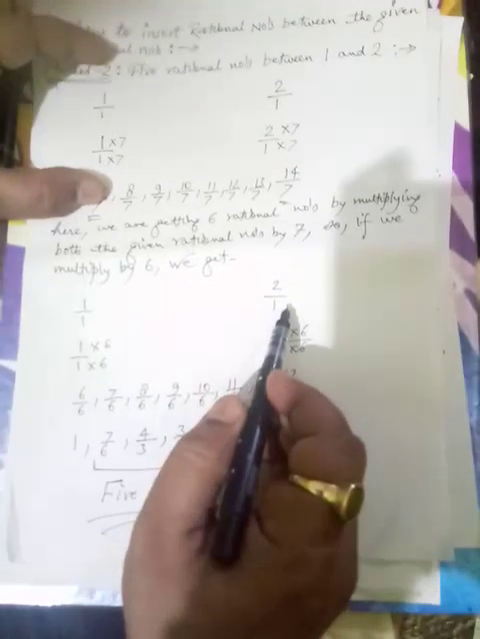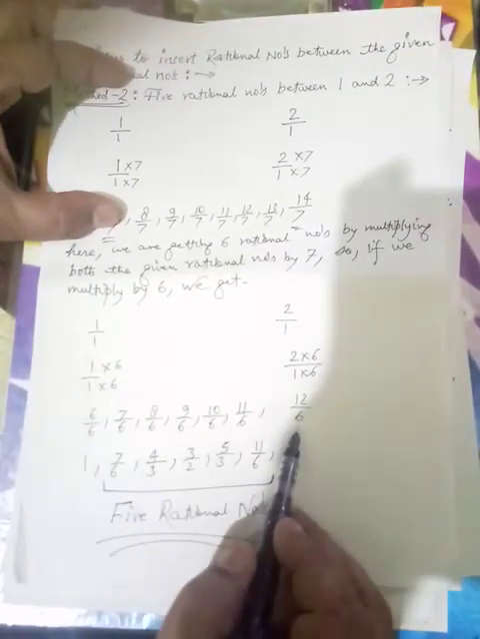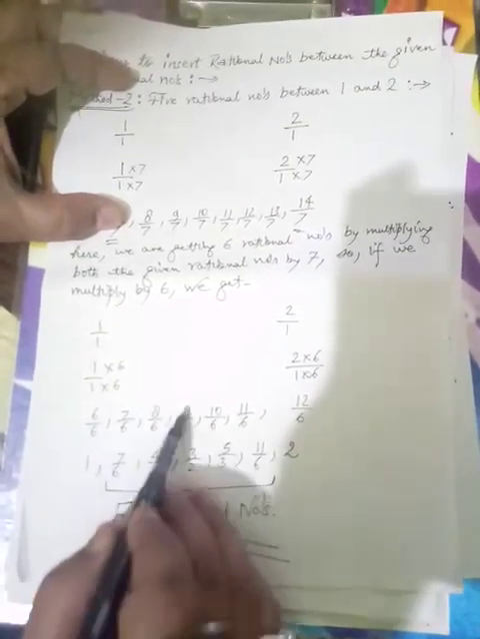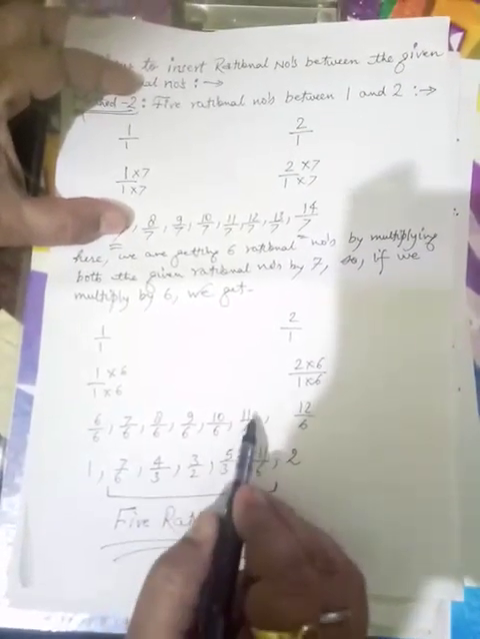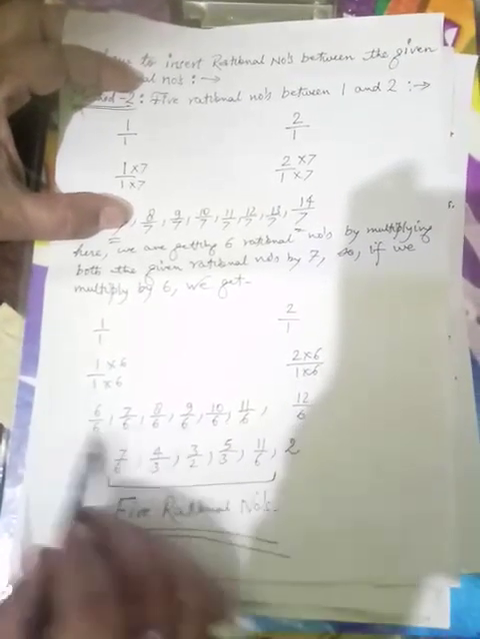Which means if we multiply both the given rational numbers by 6, it will be 6 upon 6 and 12 upon 6. Now it will be 7, 8, 9, 10, 11, which means 7 upon 6, 8 upon 6, 9 upon 6, 10 upon 6, 11 upon 6. Like this, between 6 upon 6 and 12 upon 6 we get these numbers.